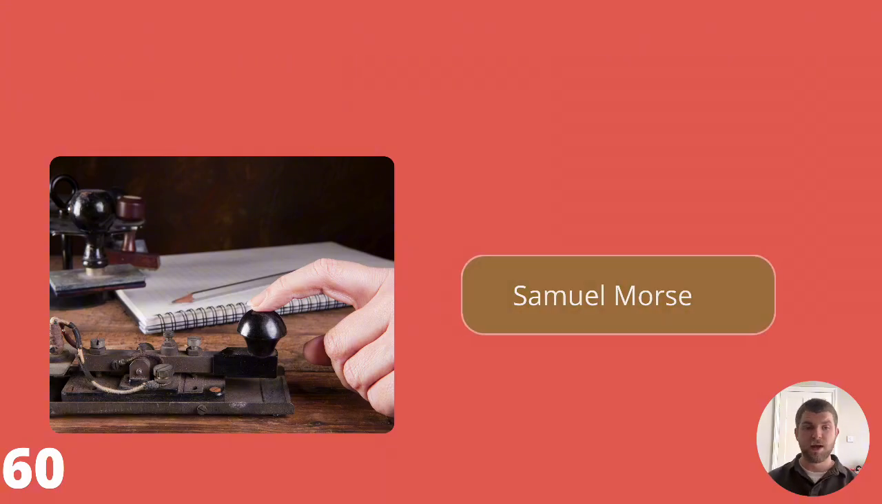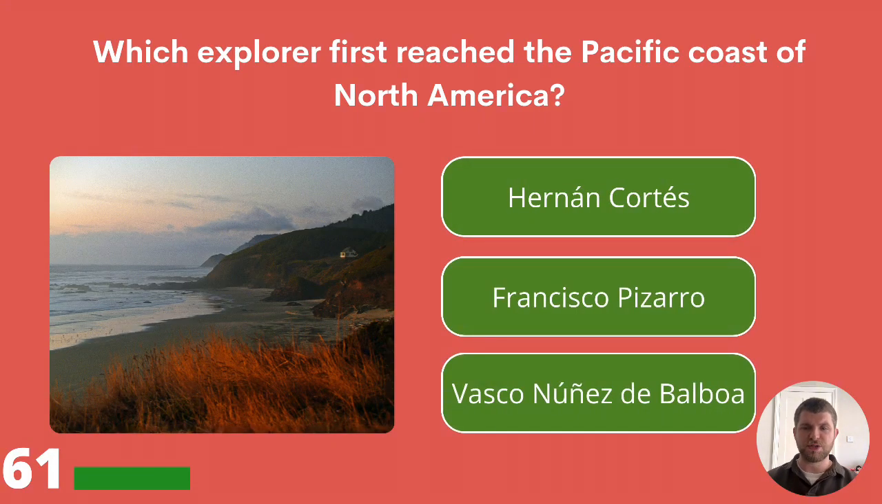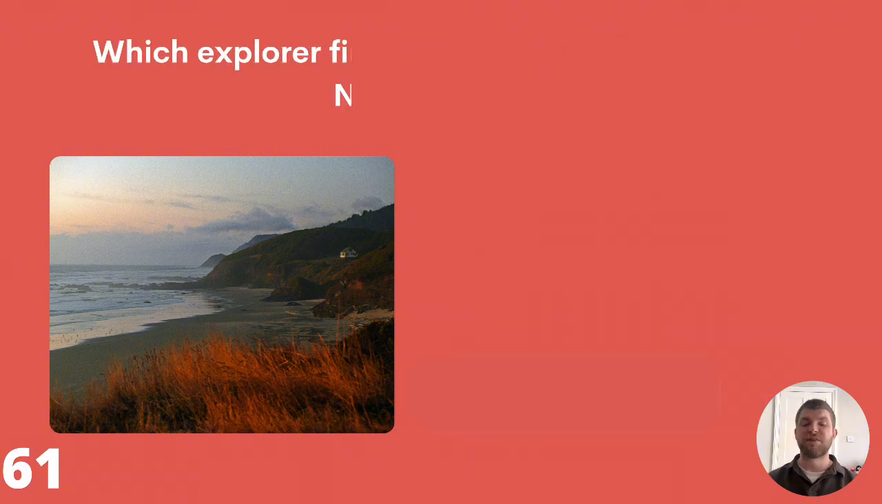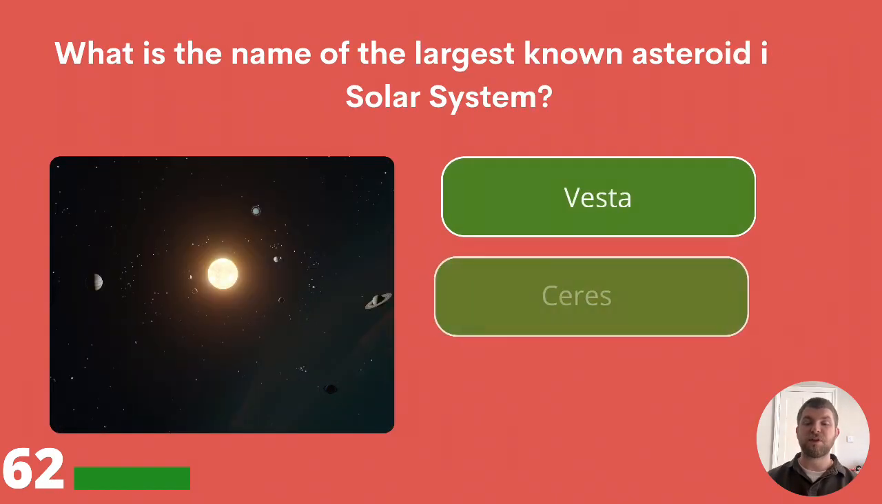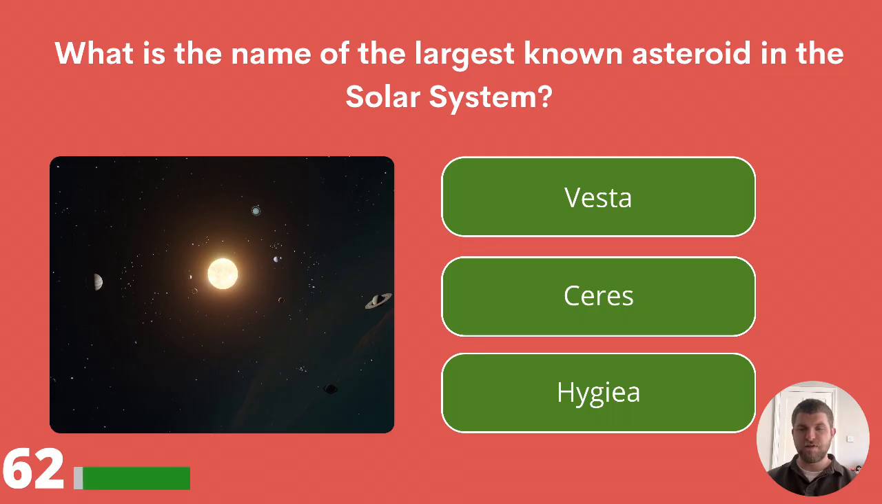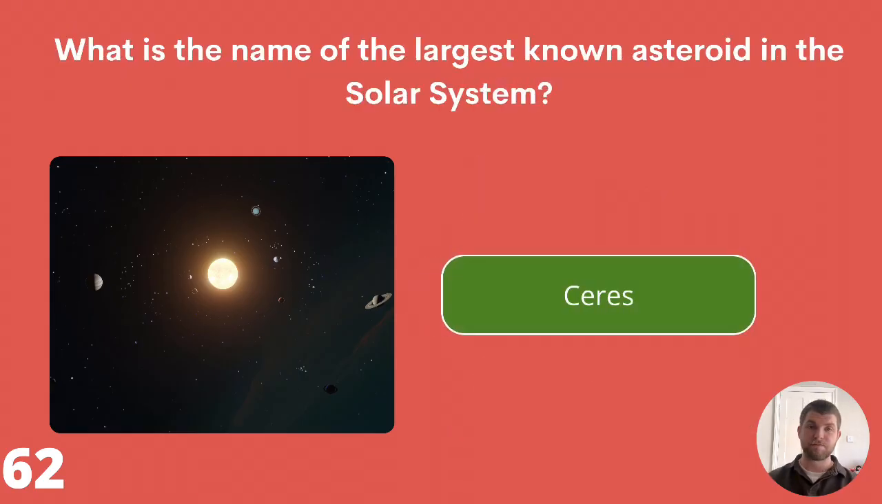Question 61. Which explorer first reached the Pacific coast of North America? Hernán Cortés, Francisco Pizarro, or Vasco Núñez de Balboa? The correct answer is Vasco Núñez de Balboa. 62. What is the name of the largest known asteroid in the solar system? Vesta, Ceres, or Hygiea? The correct answer is Ceres.